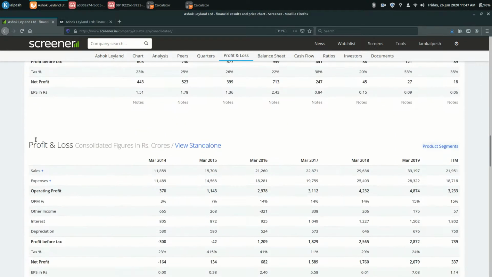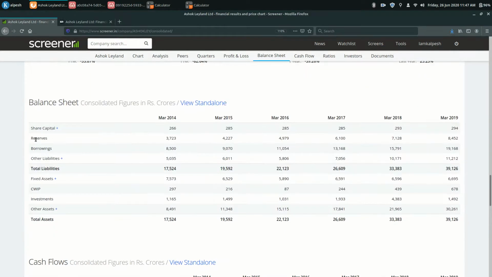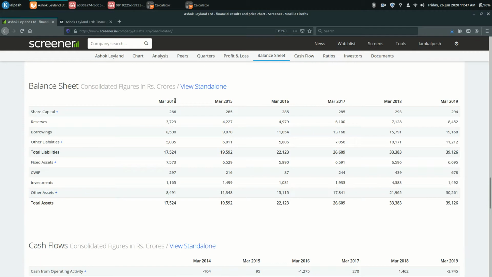If you look at the yearly figures, from 2014 the borrowings, the debt, was 8,500 crore, then 9,000, then 11,000, then 13,000, then it increased again by 2,000 crore, and on March 2019 it is 19,168 crore.